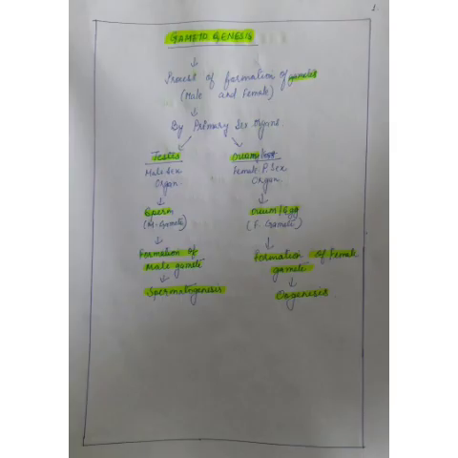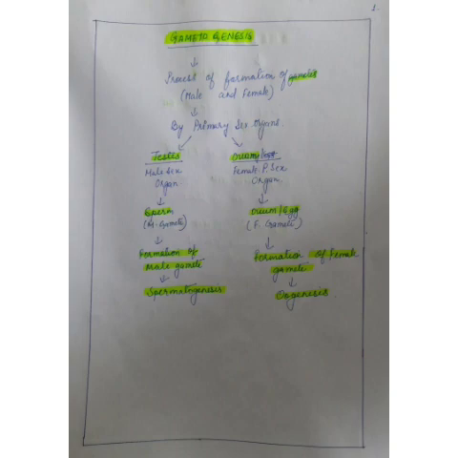So today I am going to start a new topic, that is gametogenesis. In my last class I had taught you about the female reproductive system. So in the whole chapter we have come to know that in reproduction the gametes play an important role, right? So now we will learn how gametes are formed. The process of formation of gametes is called gametogenesis.